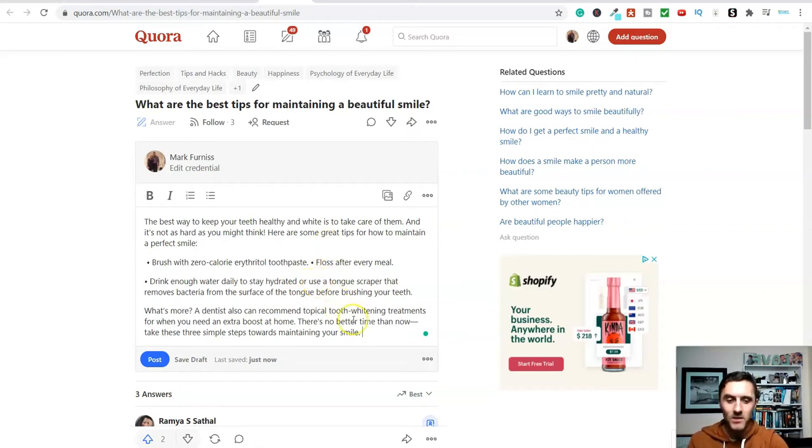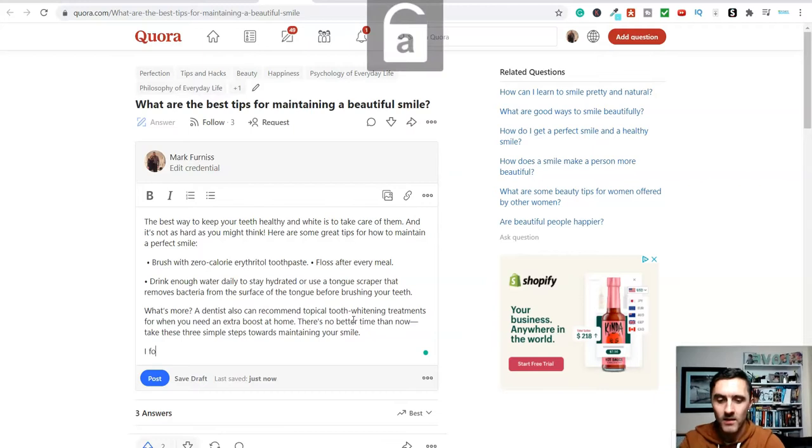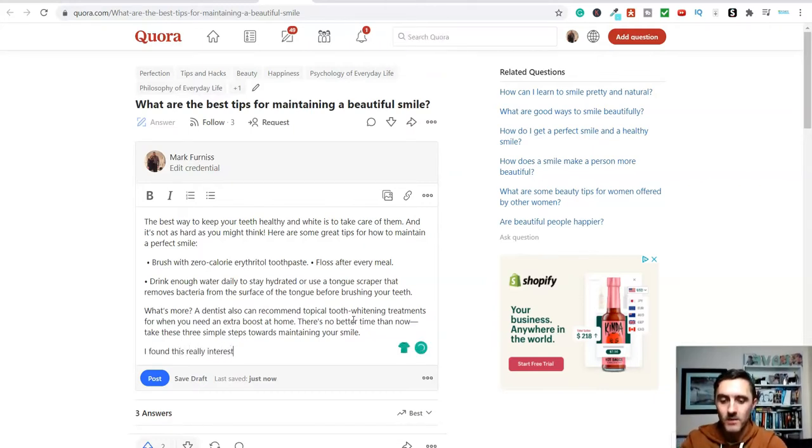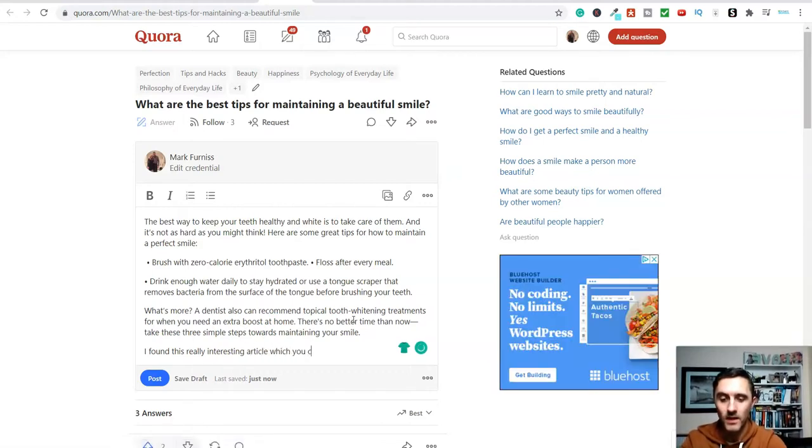You just highlight, so you'd simply click on "I found this really interesting article," which you can see here. Something like this. Now all I do here is, whichever bit I want to become clickable, I'll copy it here, and then you see up here where it says link, I do that, and then I just put in the URL here of where I want to send that person to.